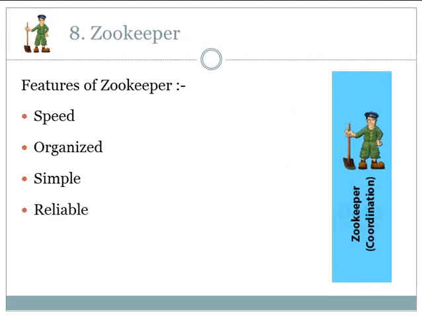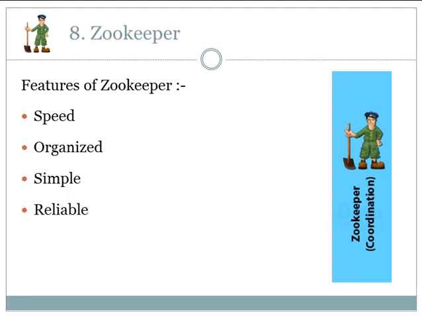Next we move on to the Zookeeper. Zookeeper coordinates between various services in the Hadoop ecosystem. It saves the time required for synchronization, configuration, maintenance, grouping and naming. So here are some of the features of Zookeeper. Speed. Zookeeper is fast in workloads where reads of the data are more than writes. A typical read-write ratio is 10:1.